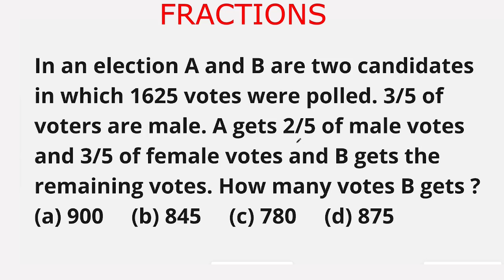A gets 2 upon 5 of male votes and 3 upon 5 of female votes, and B gets the remaining votes. How many votes does B get? Option A 900, option B 845, option C 780, option D 875.